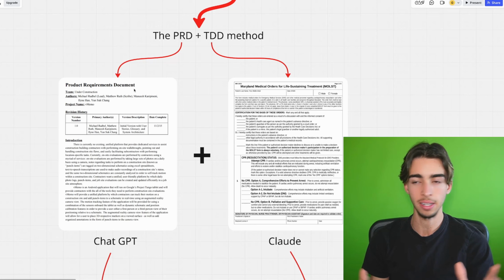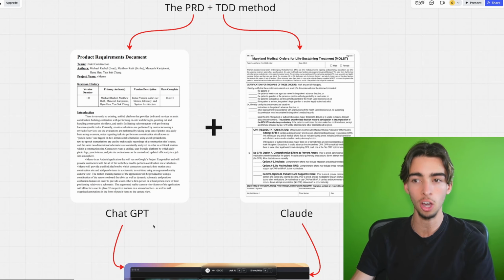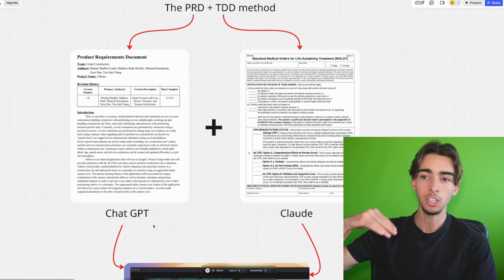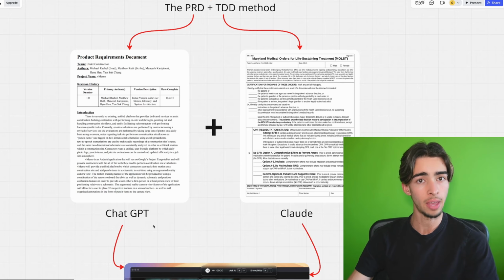As simple as that. It's everything written in a document, and obviously ChatGPT helped me build this document. I didn't do it myself. I just explained it to ChatGPT, and ChatGPT turned it into an actual PRD that was ready to be used.